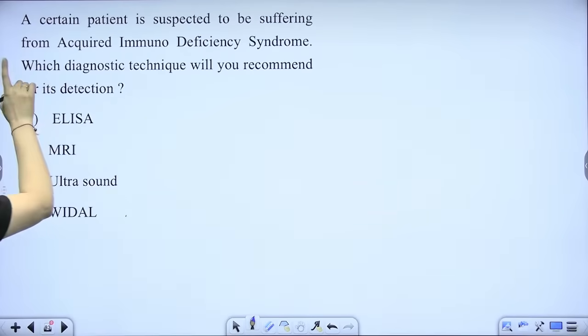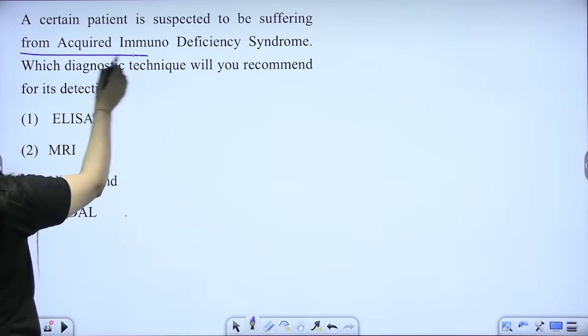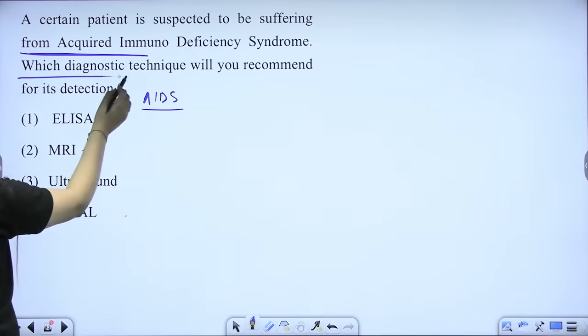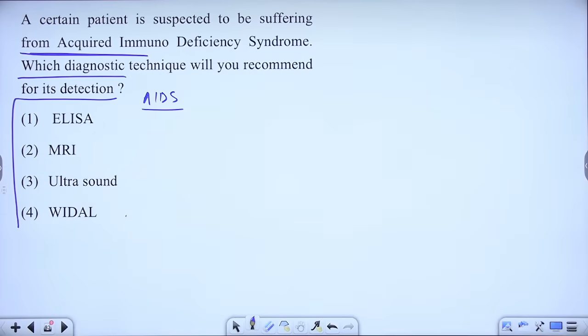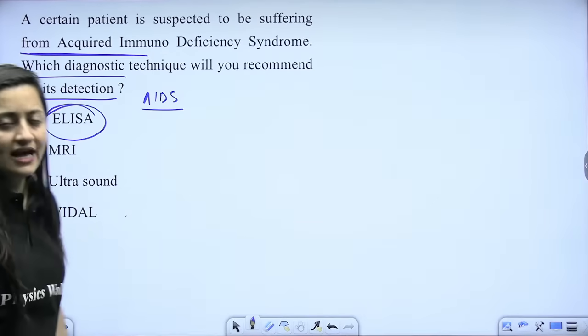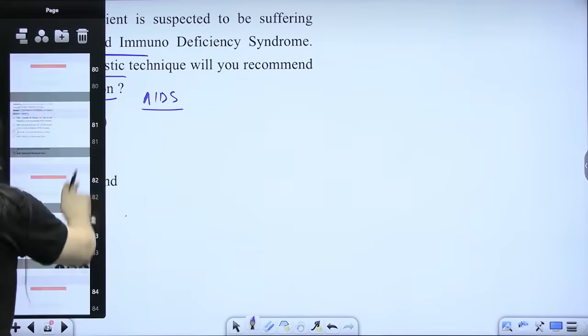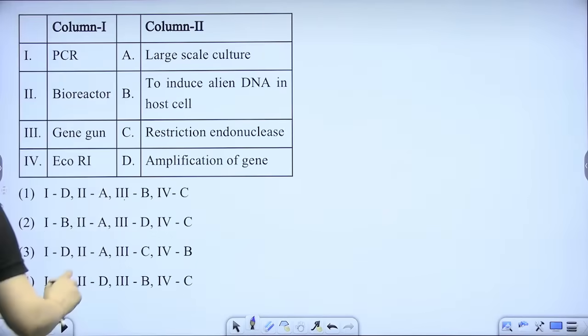A certain patient is suspected to be suffering from AIDS, acquired immunodeficiency syndrome. Which technique will help in its detection? So out of all, it is going to be ELISA. Guys, quick. Out of all, it is going to be ELISA. Chaliye, next part. Right. PCR, bioreactor, gene gun, EcoRI. So let's discuss that.